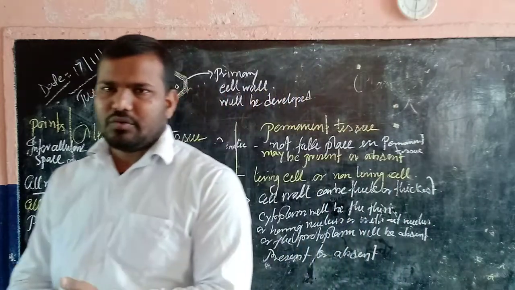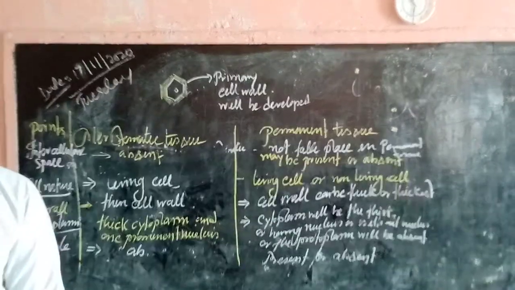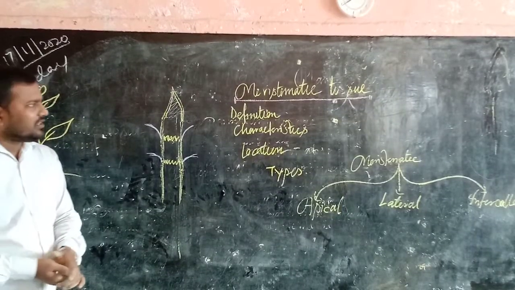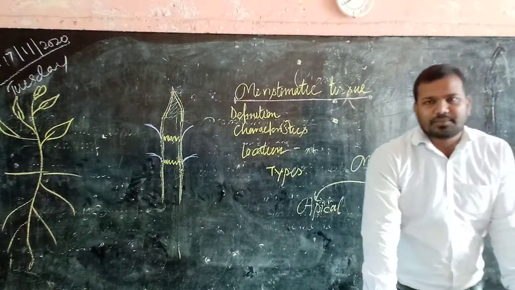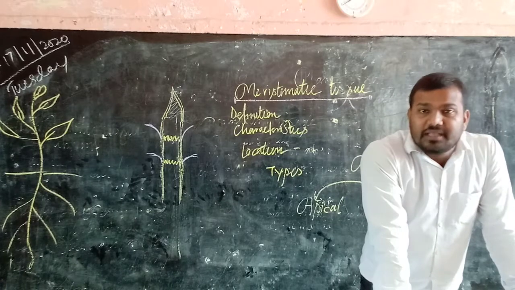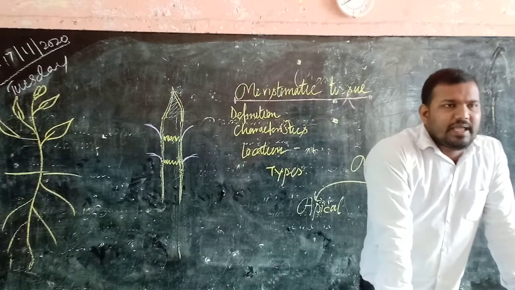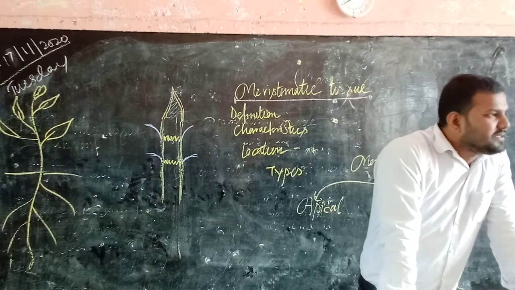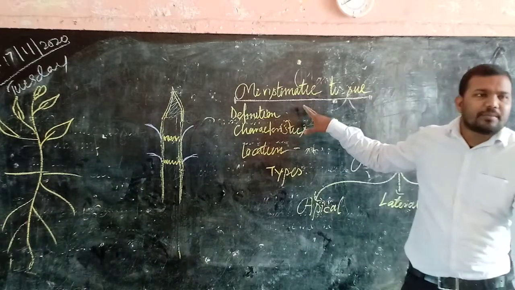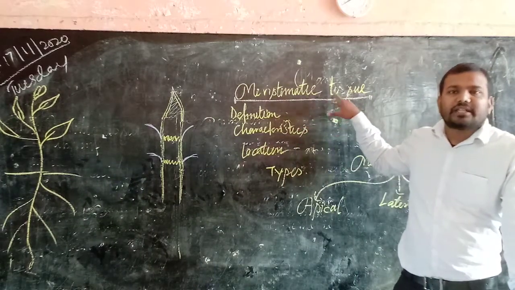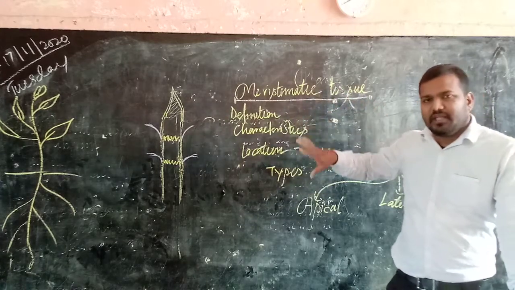Now we are going to discuss meristematic tissue in detail. The first one is the definition. Meristematic tissue contains those types of living cells which are able to perform cell division. It means the cell division occurring tissue, or the tissue having totipotency in plant, is known as meristematic tissue.